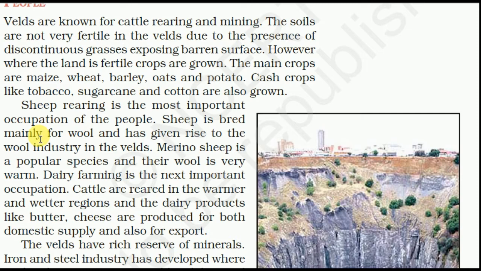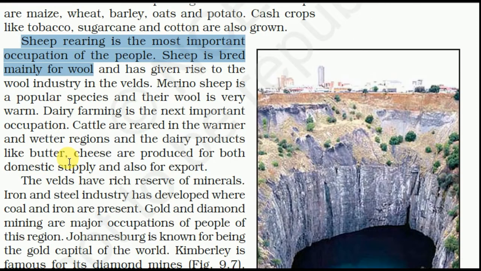The soils are not very fertile in the veld due to the presence of discontinuous grasses exposing barren surface. However, where the land is fertile, crops are grown. The main crops are maize, wheat, barley, oats and potato. Cash crops like tobacco, sugarcane and cotton are also grown. Sheep rearing is also an important occupation of the people. Sheep are bred mainly for wool and have given rise to the wool industry in the veld. Merino sheep is a popular species and their wool is very warm.